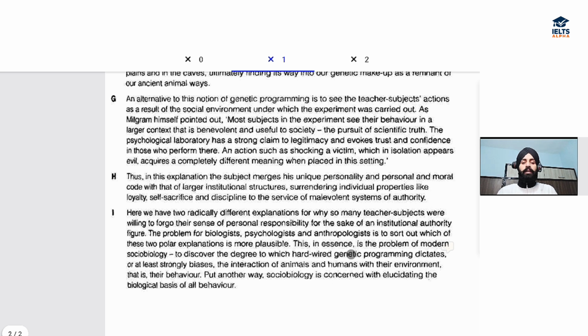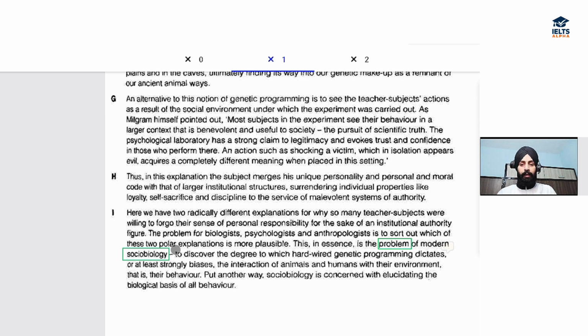Okay. So they are talking about this, in a sense, the problem of modern sociobiology. We have a word here, sociobiology, and they're talking about some problem. Whenever we talk about a problem and relate it to a subject like biology or physics, that problem needs to be solved. They're trying to say that is the aim, right? So the aim or problem of modern sociobiology, what is that? They have specifically mentioned here.